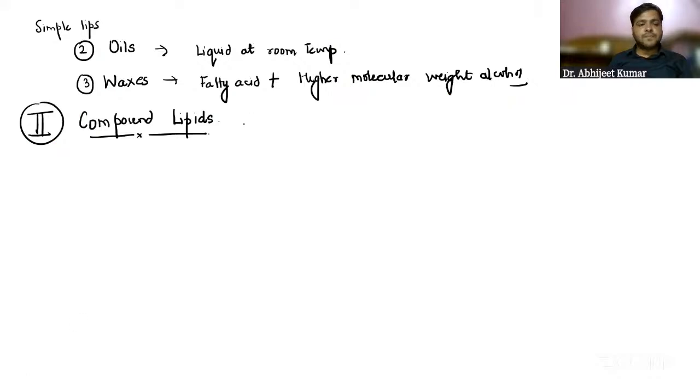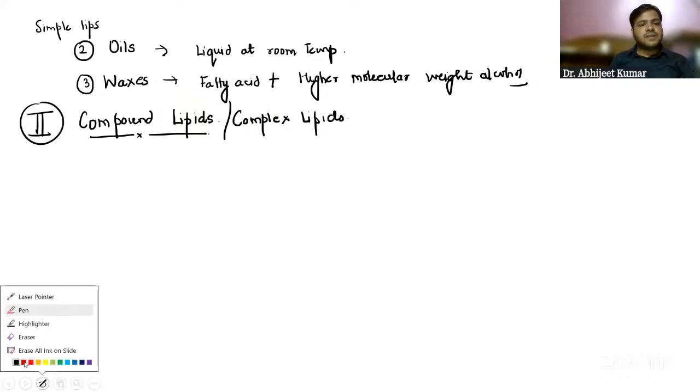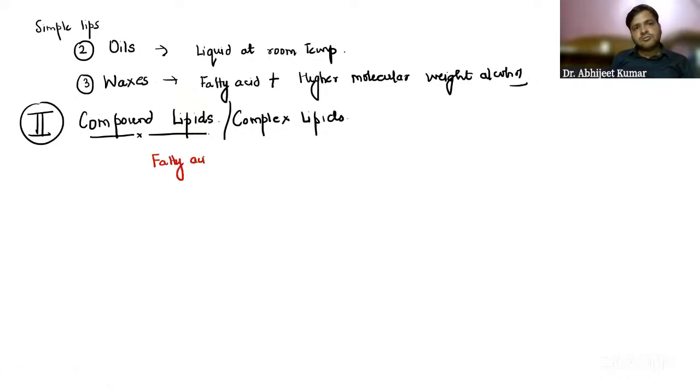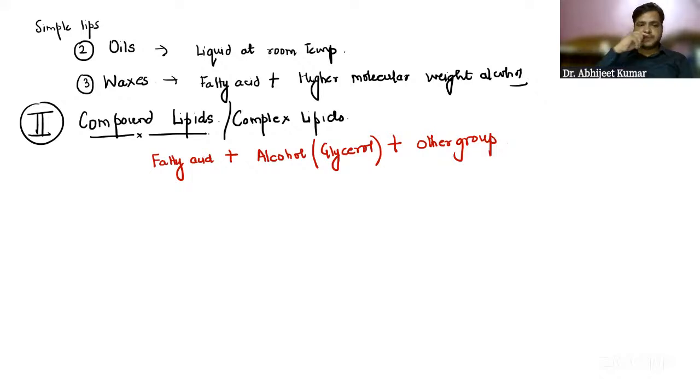Coming on to the compound lipids, which are also called complex lipids. Now, compound lipids and complex lipids, what is the composition, guys? We have the fatty acid plus alcohol. The alcohol can be in the form of glycerol. And apart from that, we have any other group. Now, what is this? You already know fatty acid plus alcohol is a simple lipid. Now, what makes it a complex or compound lipid? It is that other group.